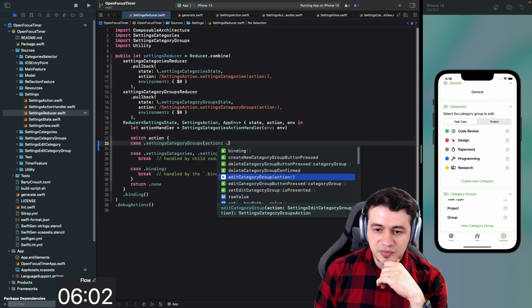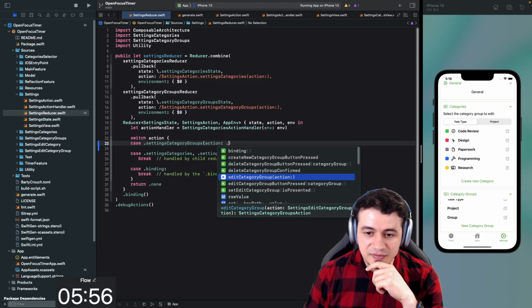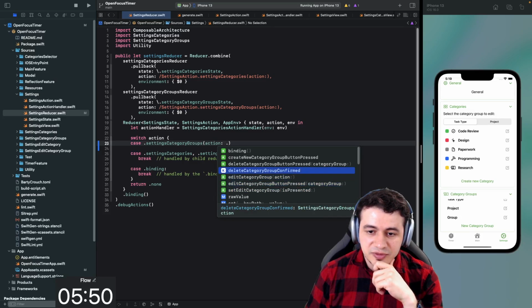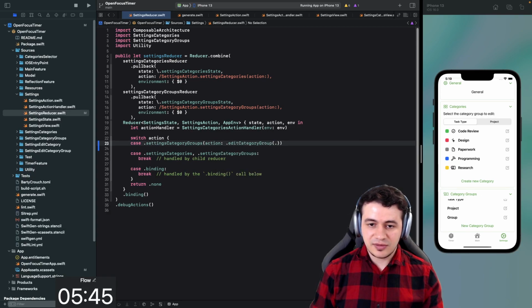Edit category group has, okay, this is the edit category view, so we can even go into that. And there is also a button press there. Edit category group button press, okay, and set edit category is presented. So in the edit category group, we do have, I guess, another level.